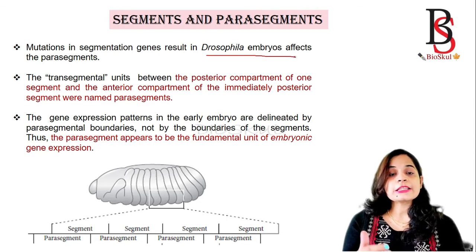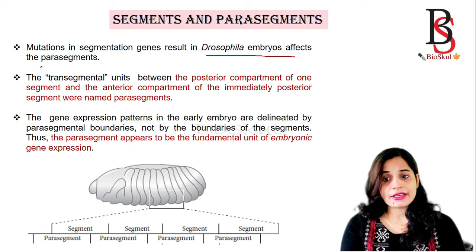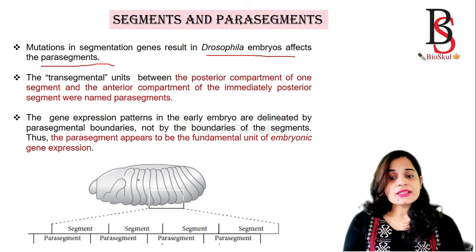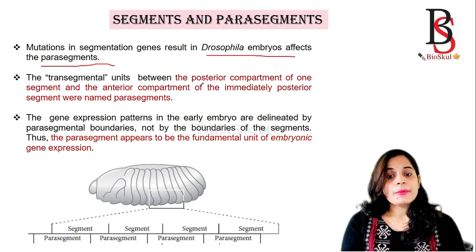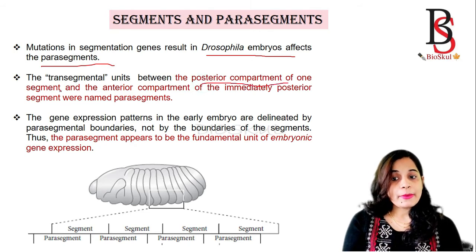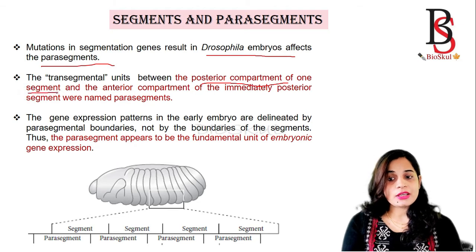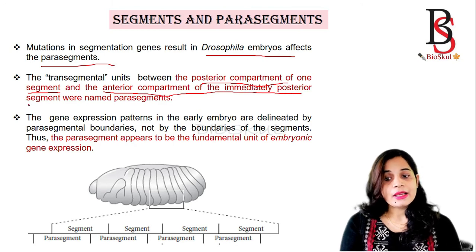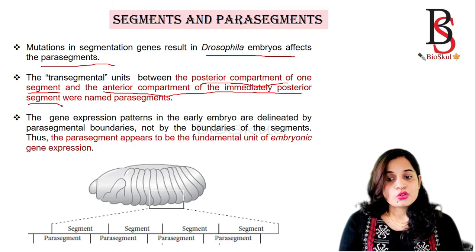A mutation in the segmentation genes basically affects the parasegments. Then what is the parasegment? Parasegment is the transitional region between the posterior compartment of one segment and the anterior compartment of the immediately posterior segment.